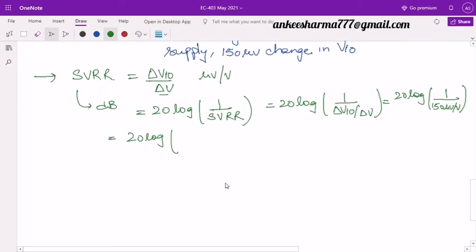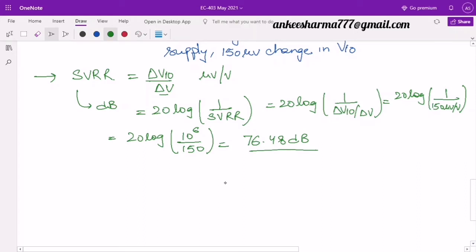1 by 150 microvolt. Micro will be written as 10 raised to the power 6 in the numerator, and 150 as it is. So if we solve it, can you tell me what is this value? 20 log of 10 raised to the 6 by 150. Okay, I will take this value, that is 76.48 dB. So it will come out to be around 76.48 dB.